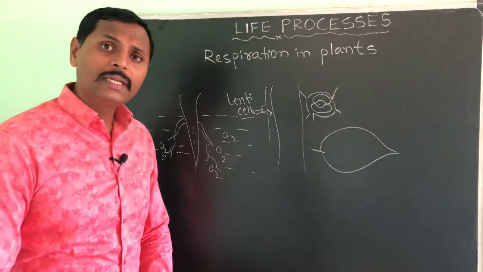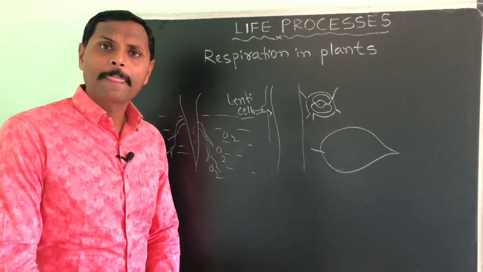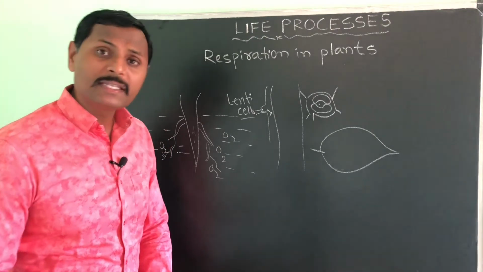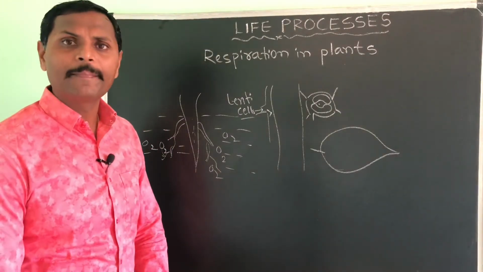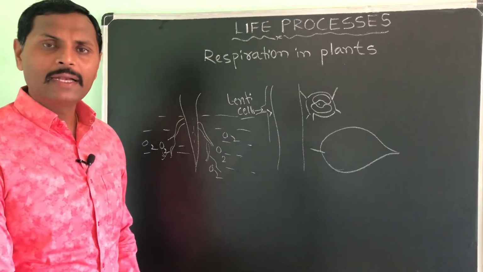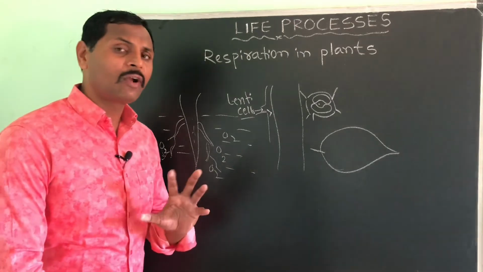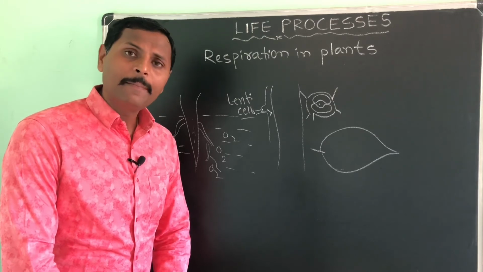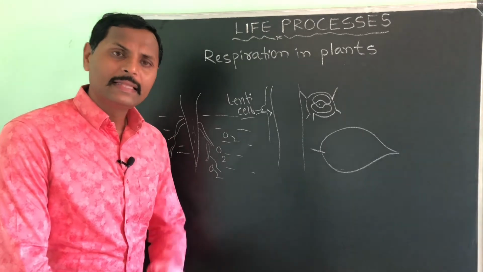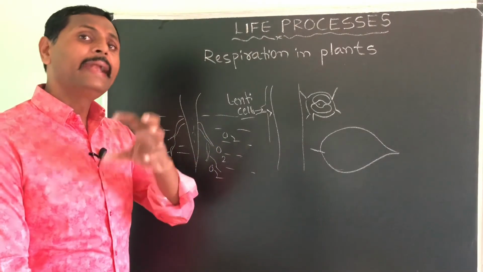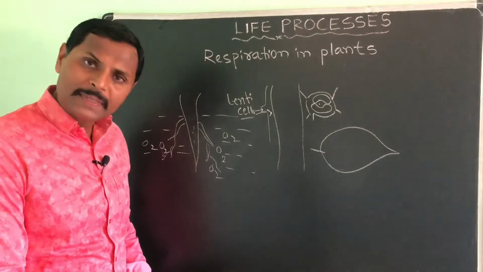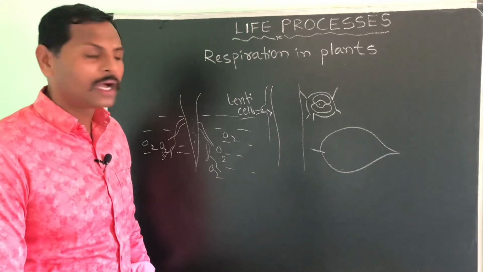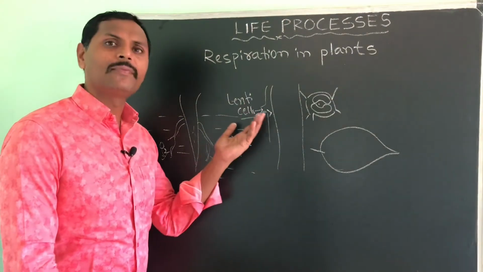Sir, what about the respiration in plants in the night time? So respiration in plants in night time, you know that time the photosynthesis will not take place. That time they simply intake the oxygen from the atmosphere and give out the carbon dioxide through these type of pores.